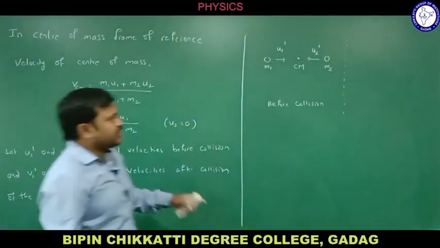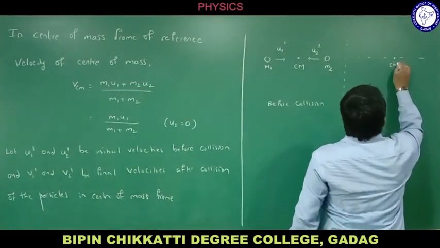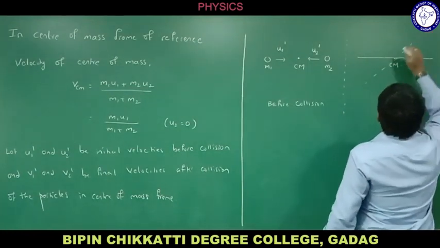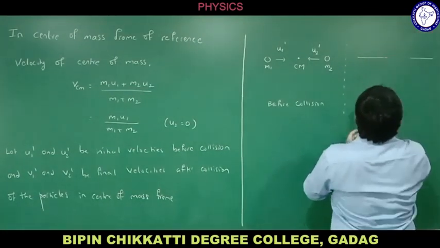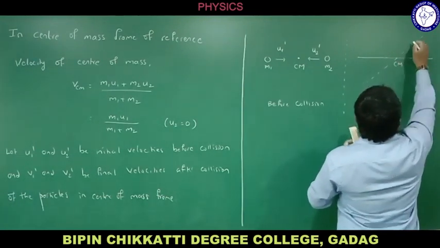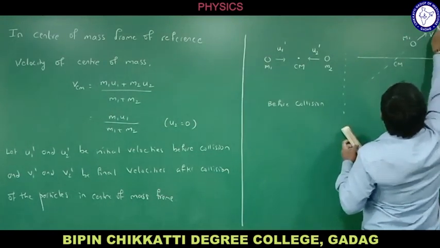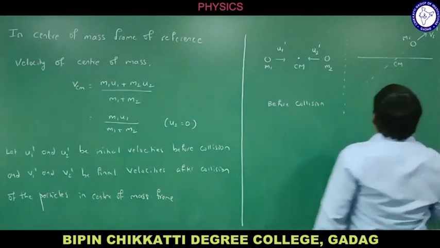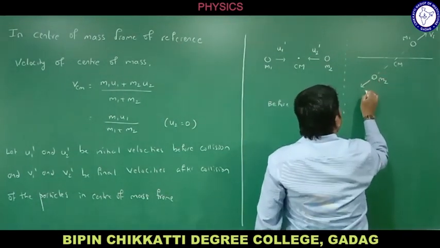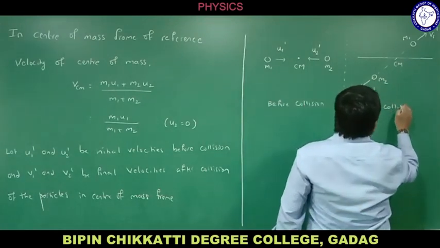And let me consider the case after collision. What happens here? This is again the center of mass. Let me call this the x-axis, and the particles move in such a way, like this, and this is the center of mass. This is a particle of mass m1 which moves with velocity v1 dash. Here let me take the particle m2 which moves with velocity v2 dash. So this is the case after collision.